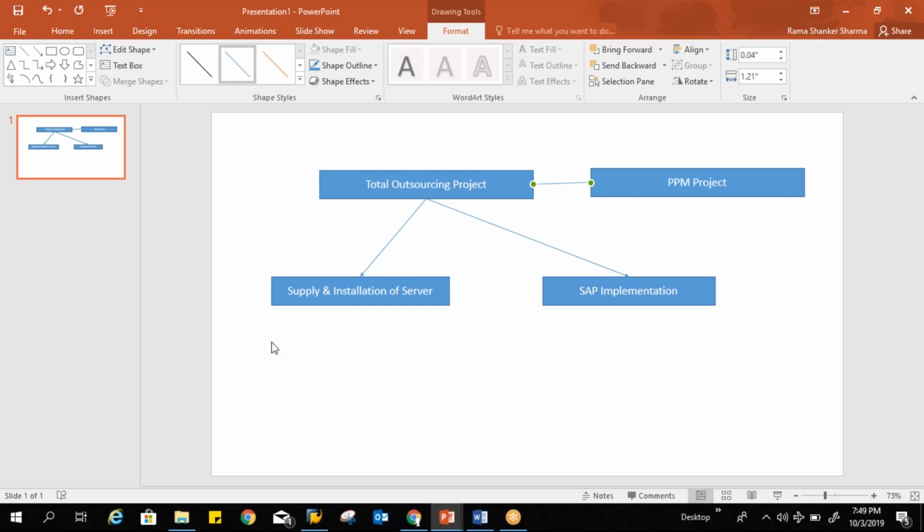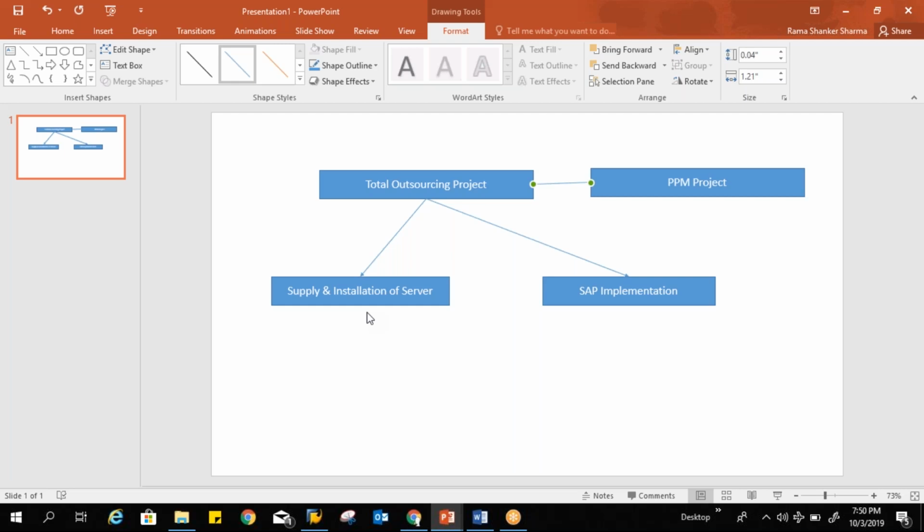If you see here, supply and installation of server and SAP implementation, you can easily judge that in the project for supply and installation of server, I don't need much resource assignment, because it's a one-time job. You can purchase the server, send it to the client and install it, and that's fine. Your job is completed. Now you are going for SAP implementation. That is a long-term project. You need to assign lots of resources here.